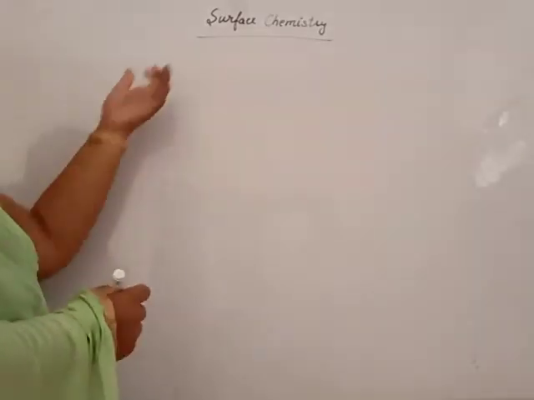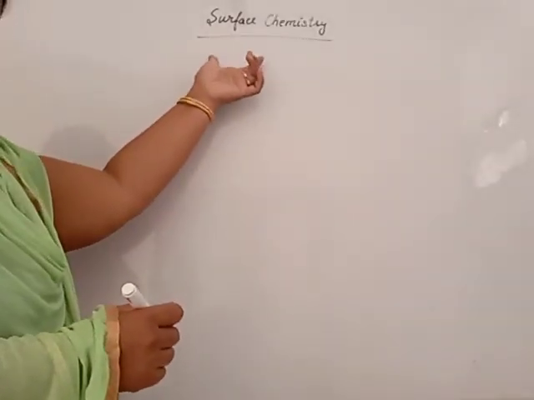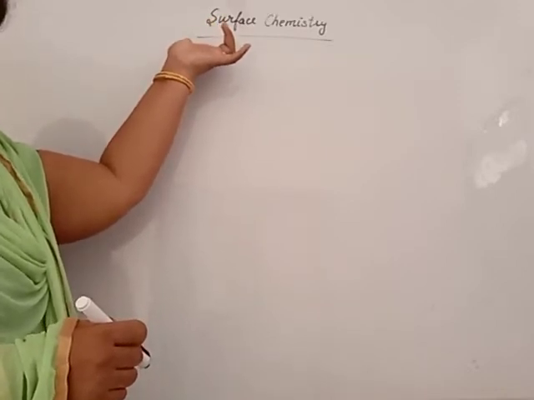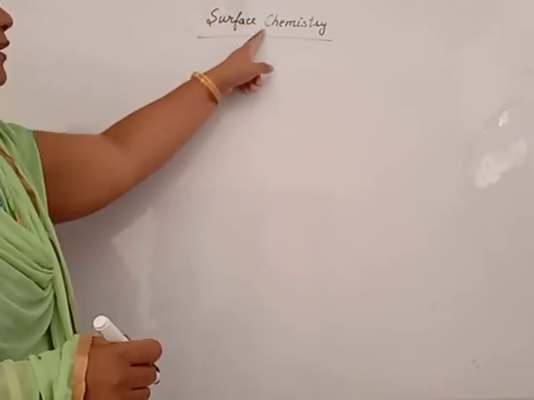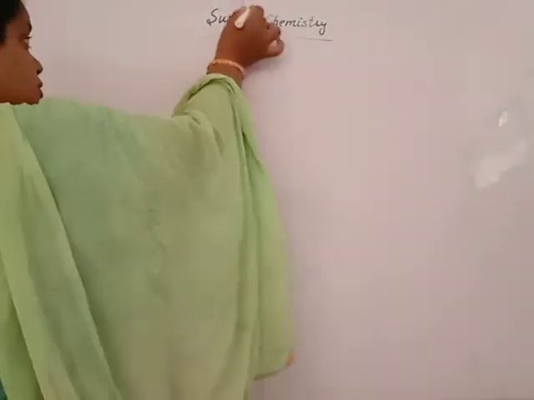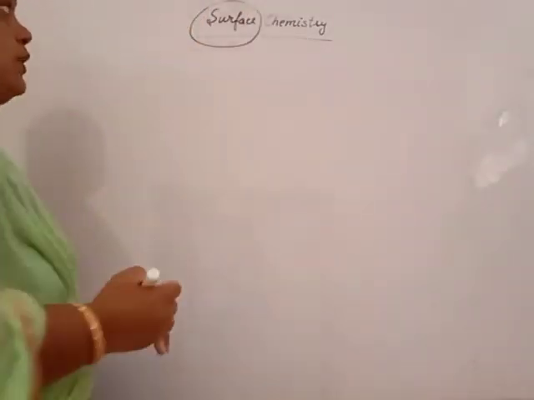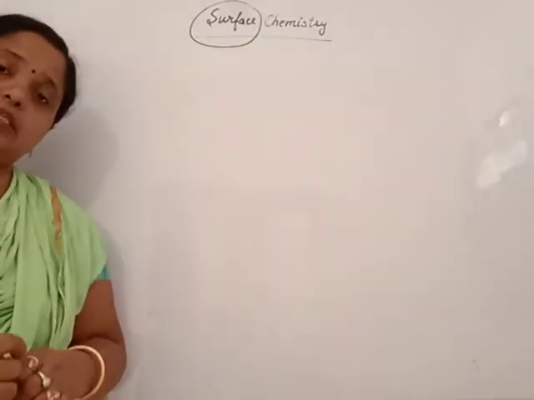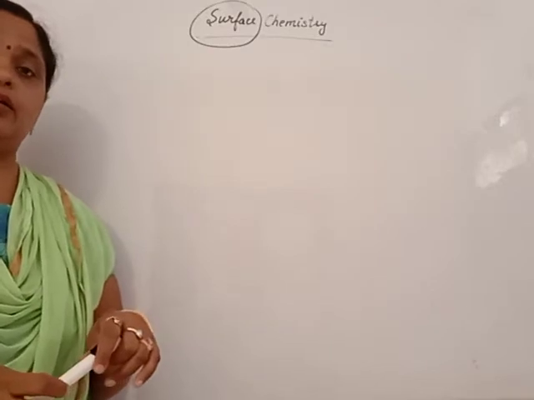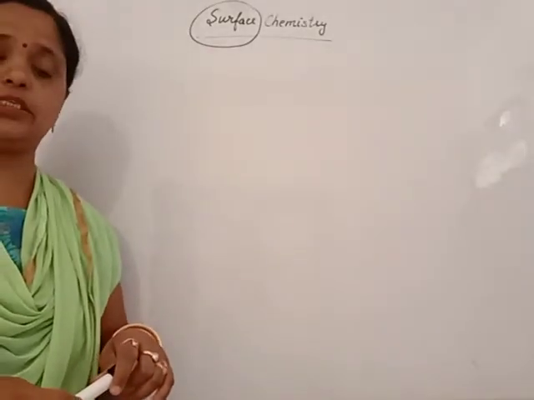Our question is, what is surface chemistry? It is the branch of chemistry that is the study of chemical reactions or phenomena that take place only at the surface. Our question, what is surface? Beta, surface is also known as interface, or a line which divides the two phases.